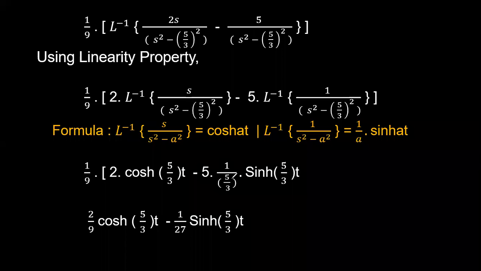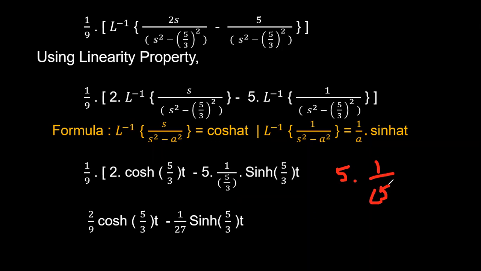So this 5 will get cancelled. Finally, you will get a 3 here. A small correction here. So 5 into 1 by 5 by 3 is simplified as 5 into 3 by 5. That is, 5 will get cancelled, and you will get a 3 in the numerator.